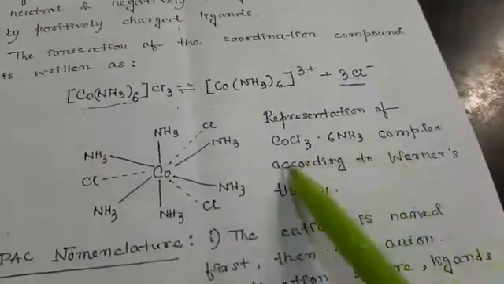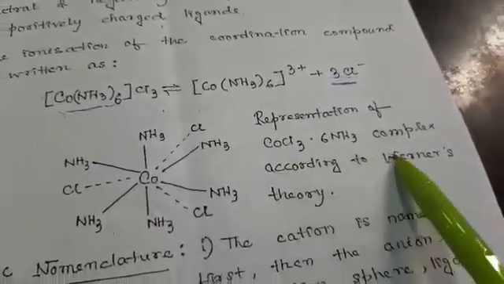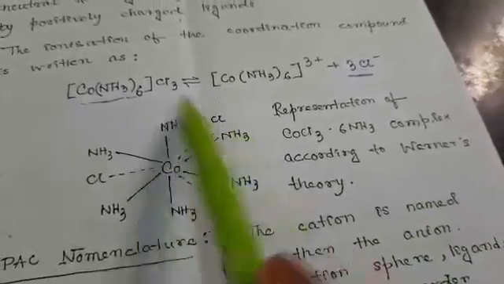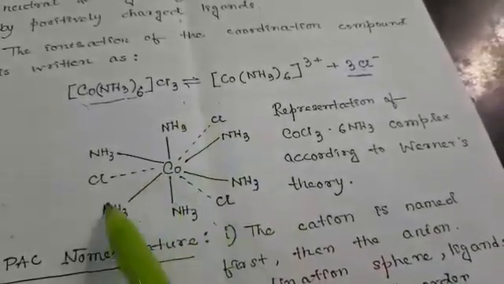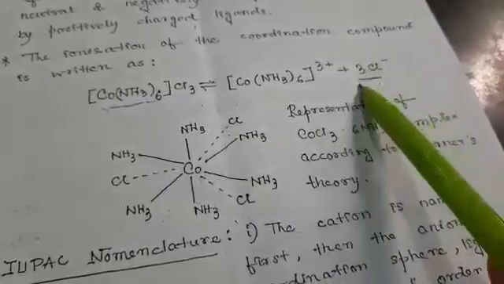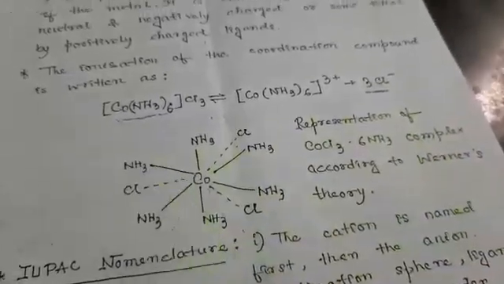So this is the representation of the hexaamminecobalt chloride complex according to Werner's theory, in which the ammonia are directly attached to the central atom, and the chlorides, shown by dotted lines, are the ionizable ones removed from the complex.